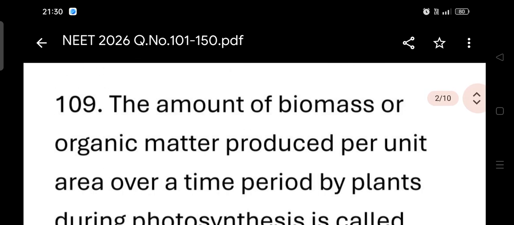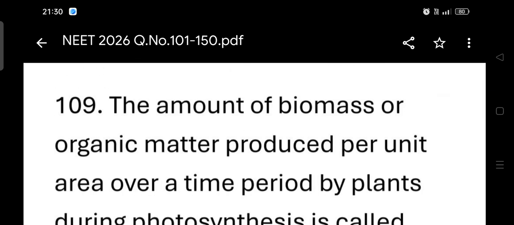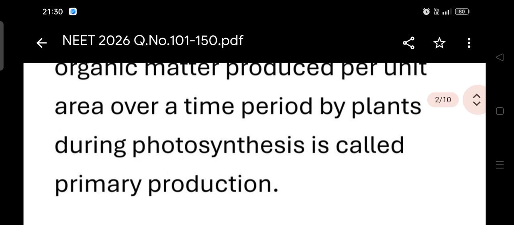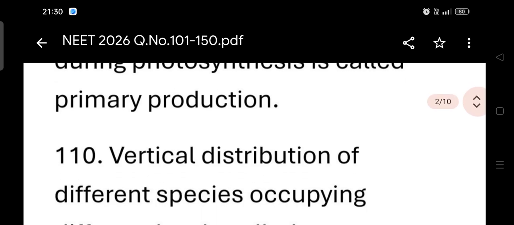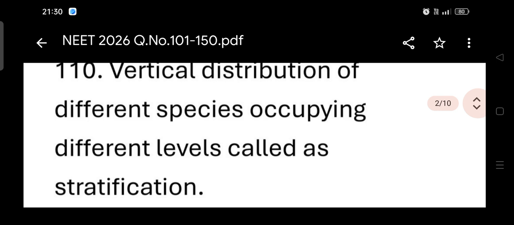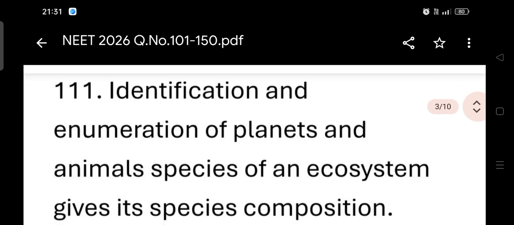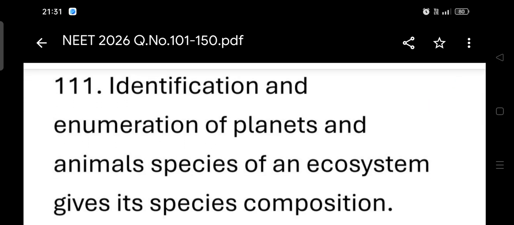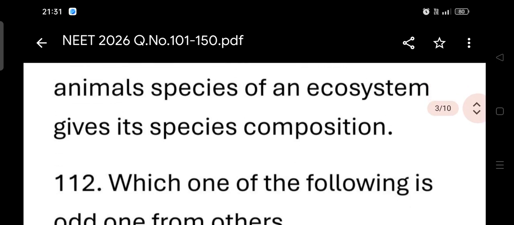The amount of biomass or organic matter produced per unit area over a time period by plants during photosynthesis is called primary production. The vertical distribution of different species occupying different levels is called stratification. Identification and enumeration of plant and animal species of an ecosystem gives its species composition.